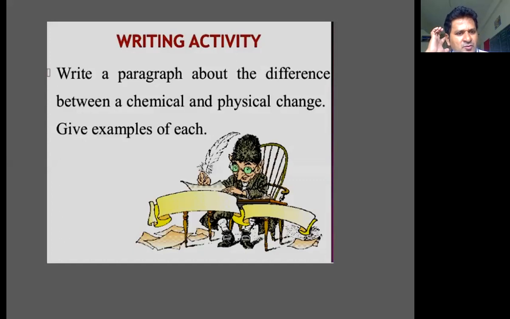Now what you have to do, you understand one more time what is physical change and chemical change, and write a paragraph about the physical and chemical changes so that you can understand properly what is physical change and chemical change.